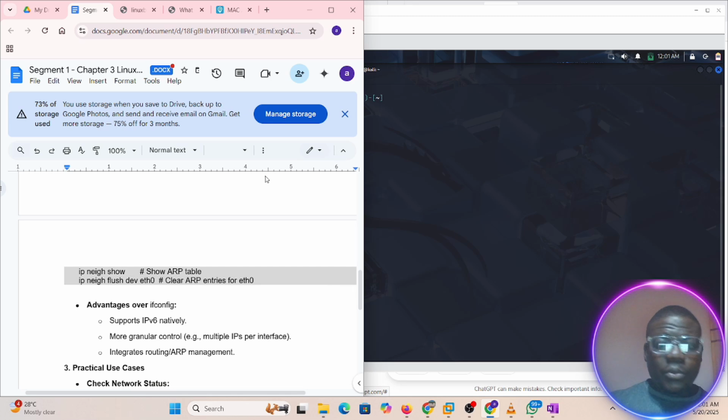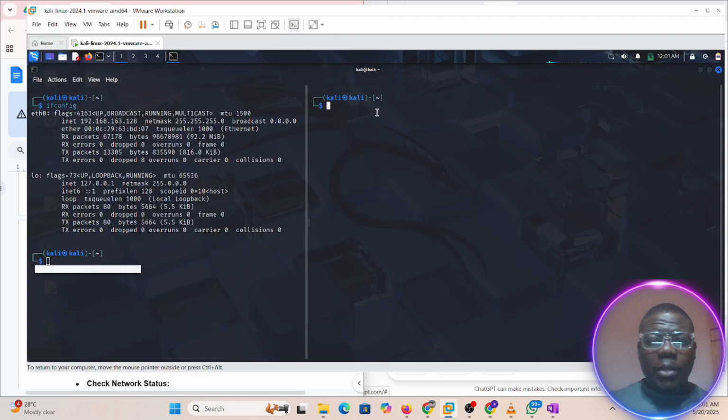Show ARP table. This is just for show. We're going to talk about most of these things just for you to know them, and you may actually use them in configuration, and there are places where you can. So we'll talk about when and where to use them. I'm going to do practical tests tomorrow.